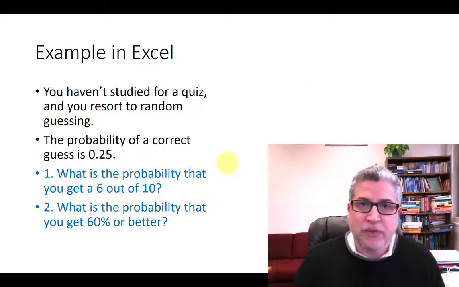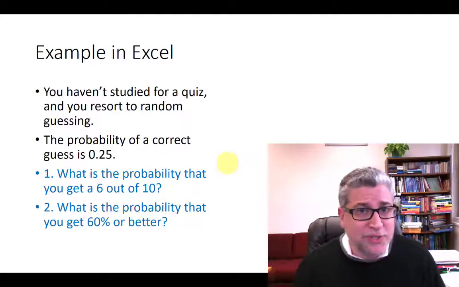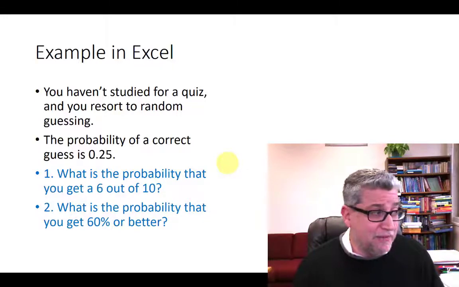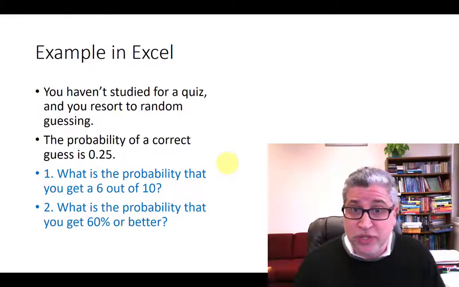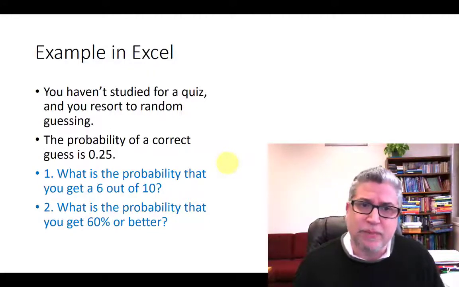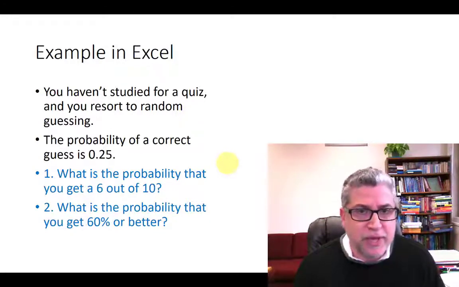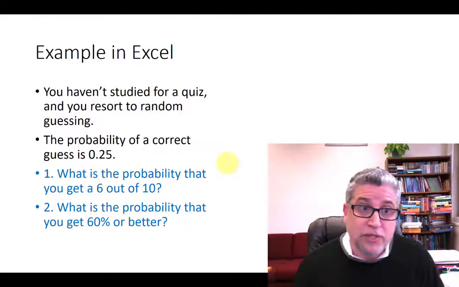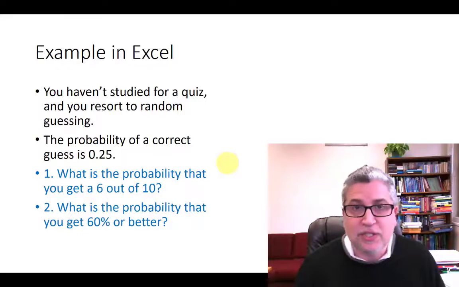So we've seen now how to do this by hand. We've also seen that this is really tedious. For a simple 10-question quiz, I was running out of decimal places when doing it by hand. So this is a perfect place to start using Excel to calculate our binomial probabilities. Let's switch over to Excel and see how this is done.